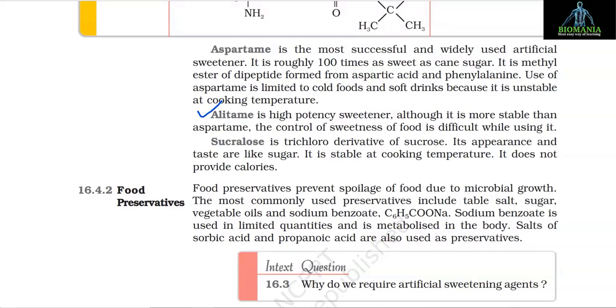The control of sweetness of food is difficult while using it. Sucralose is a trichloro derivative of sucrose. Its appearance and taste are like sugar. It is stable at cooking temperature and it does not provide calories.